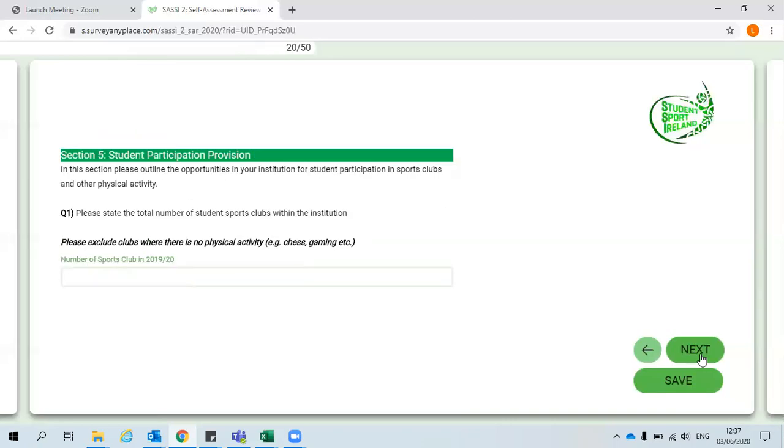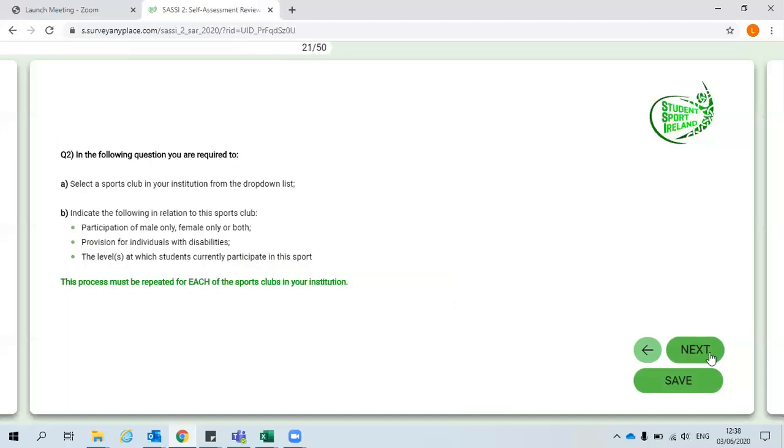In section 5, you're required to provide information on the opportunities for student participation in sport and physical activity. In question 1 here, you will indicate the number of sports clubs in your institution. In question 2, you're required to select a sports club and answer the associated questions. This must be repeated for all sports clubs in your institution.